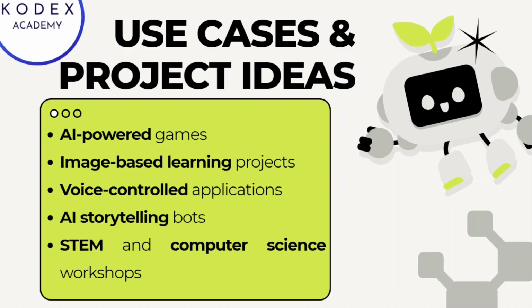Now the next thing is we are going to discuss the use cases and project ideas. It's the advanced version of Scratch. In Scratch we can create different types of stories, many kinds of games and animations. But as I already told you, this is like a cherry on top. Here we can create AI powered games and multiple projects. I will show you how many different extensions we can use in Race Playground in Scratch, and in further videos I will show you how to create different projects using these AI extensions.